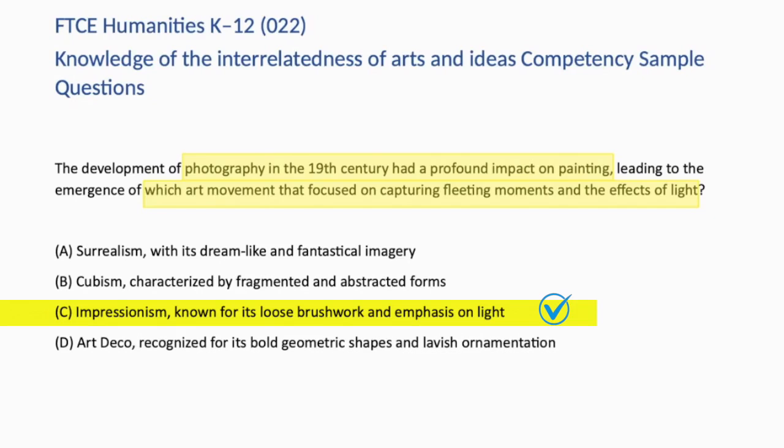Back to C. Impressionism. The advent of photography challenged painters to explore new ways of seeing and representing the world, since the camera could capture realistic images with precision. As a result, artists of the Impressionist movement, such as Claude Monet, Pierre-Auguste Renoir, and Edgar Degas, began to focus on the transient effects of light and atmosphere in their work, seeking to capture the impression of a moment rather than a detailed static representation. Impressionism is characterized by rapid, loose brushwork, vibrant colors, and a focus on scenes of modern life.